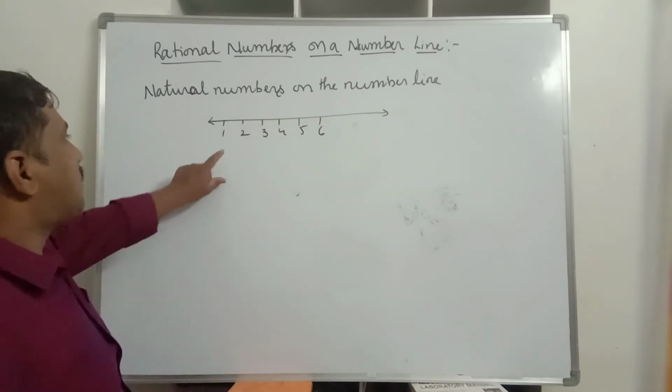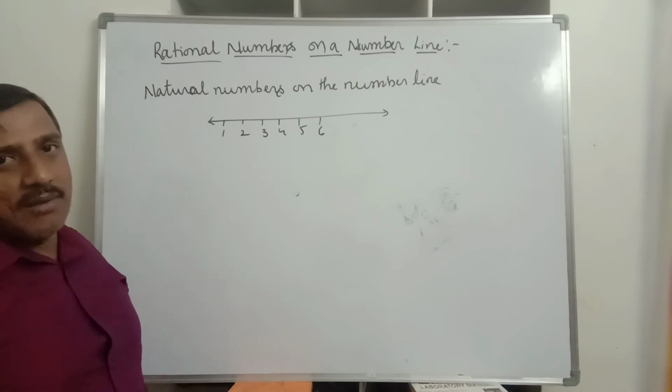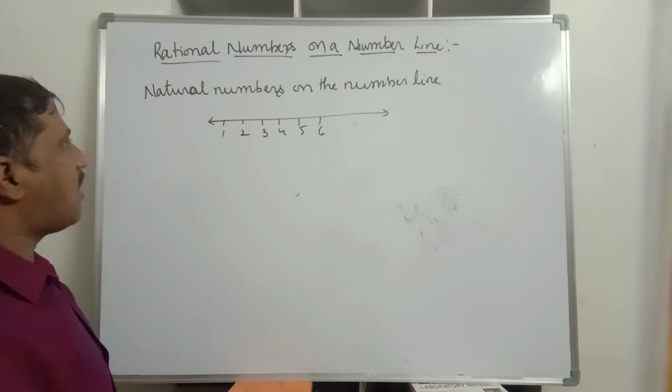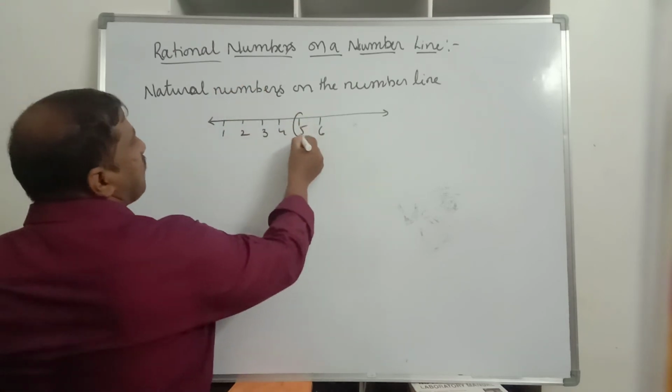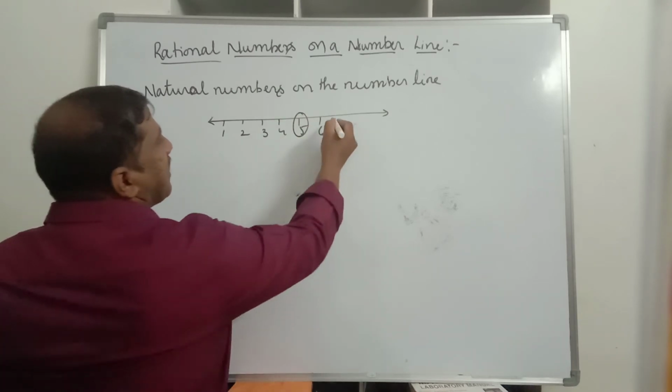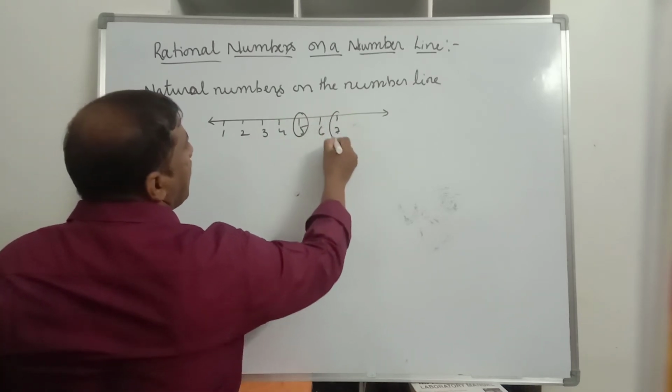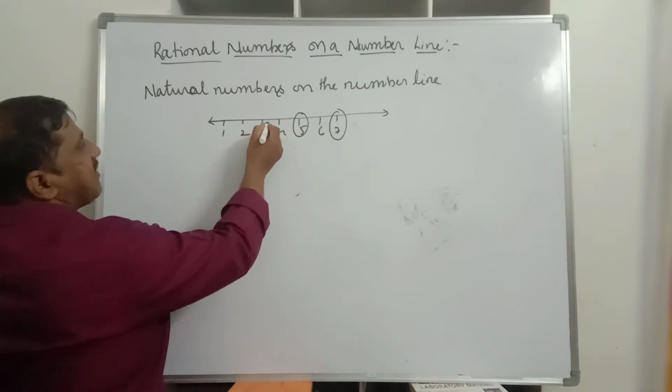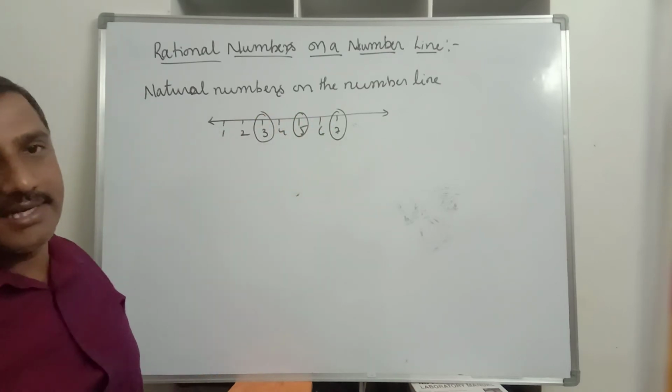This is representing natural numbers on the number line. If you want to represent the natural number 5, this is 5. If you want to represent 7, this is 7. If you want to represent 3, this is 3.